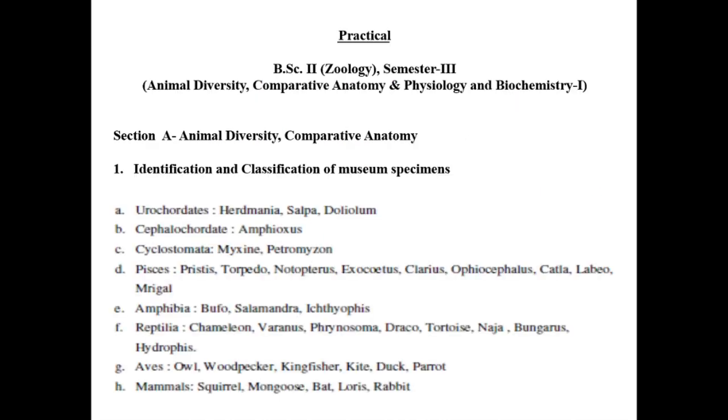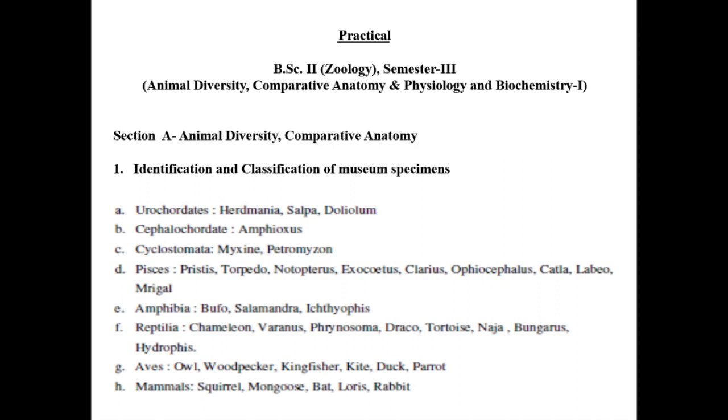And the next one is the practical syllabus. Which practicals can we perform in this semester three? The first one is Section A. In the first section, identification and classification of museum specimens, all of which we learn in the theory classes. Now we can see all these species in the practical.